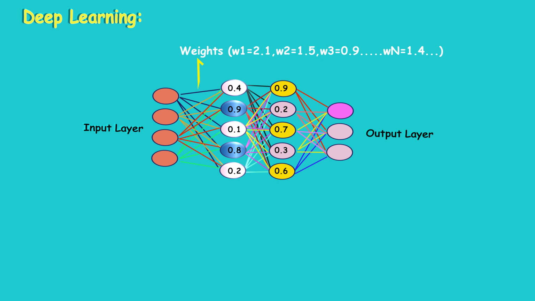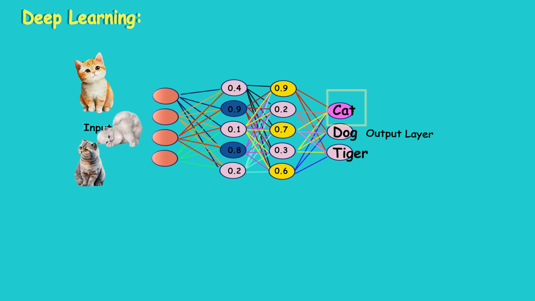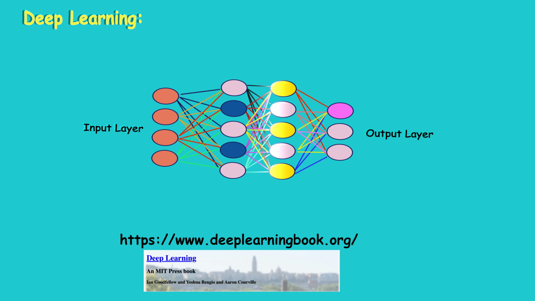For example, if we are providing different images of cats as input to the input layer and we ask the neural network to identify the image, then it processes the images using the pixels and calculates through these hidden layers, and it will recognize and give us the desired output. I'm reminding you once, I'm just explaining this at a very high level because understanding deep learning in depth is a different path. So for this, definitely I will make a separate video series. If you want to explore it more, I'm providing a link for an article. Actually, it's not an article, it's a book. You can go through that link and you will definitely get very deep knowledge on neural networks and deep learning. So that is all about deep learning.